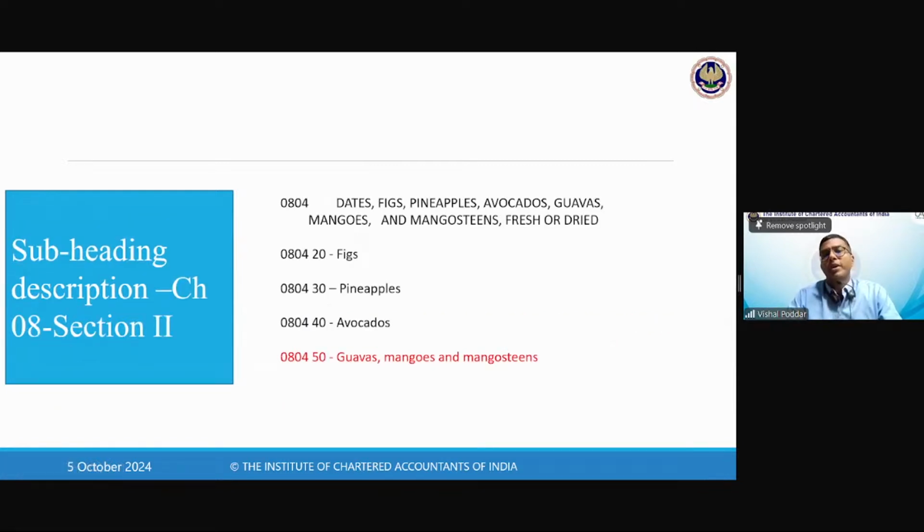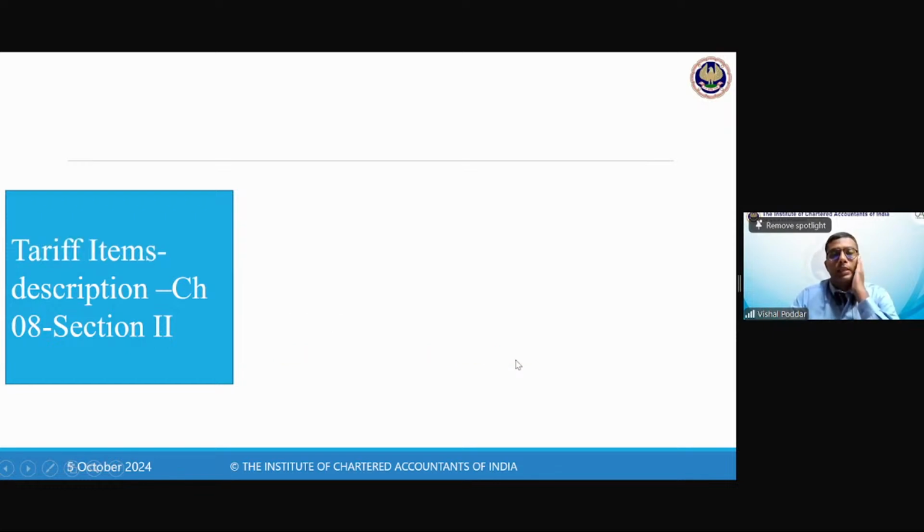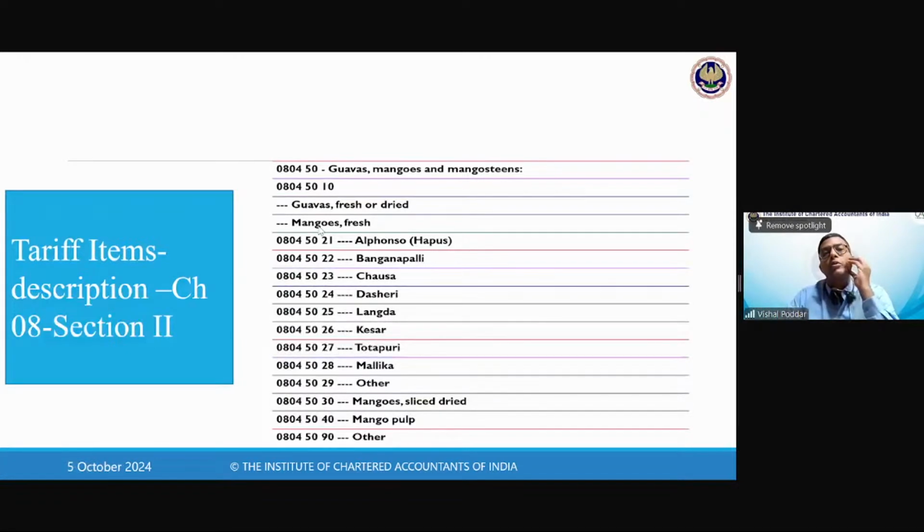Now we go to subheadings. Within 8, 04, 050 is guavas, mangoes, etc. 0804 is what we just saw, the heading dates, figs. In that, 02 is figs, 030 is pineapples, 40 is avocado, and 50 is guavas, mangoes, mangosteen. Now we go into further detail. So 50 was guava, mango, as we saw.